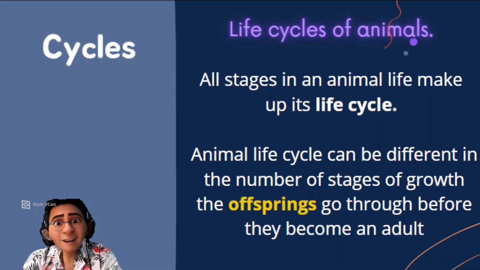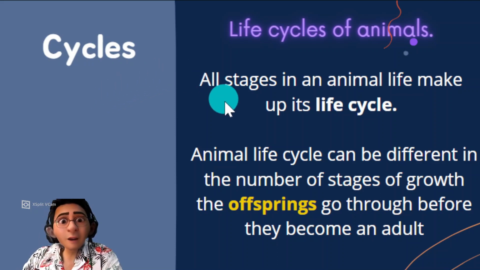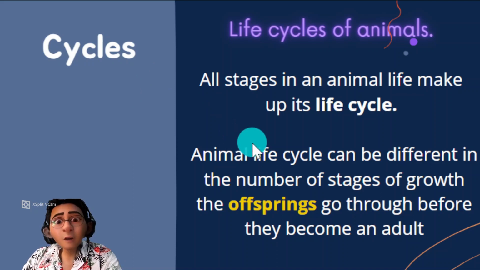Offspring means their babies or their younglings go through before they become an adult. So in an animal life cycle, there are a number of stages, but for some other animal, the stages are different.